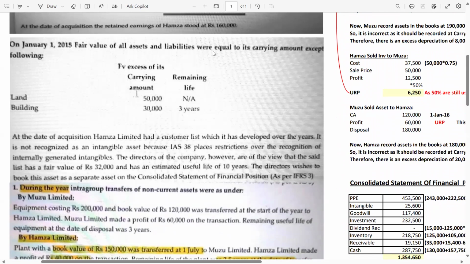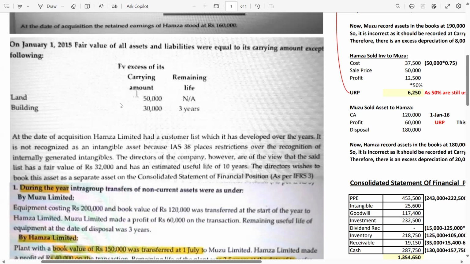So we have studied in the basics of the consolidated statement of financial position lecture, whenever there is a fair value in excess of its carrying amount, it means we have to do the adjustment at the acquisition date of the subsidiary and at the reporting date net assets of the subsidiary. Now we have two assets, land and building. We all know land is not a depreciable item, so we will also write the 50,000 at the reporting date as well.